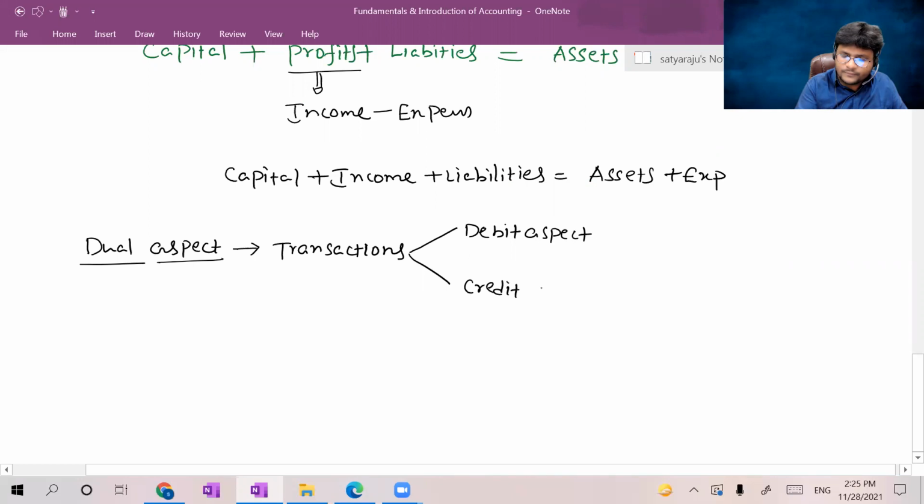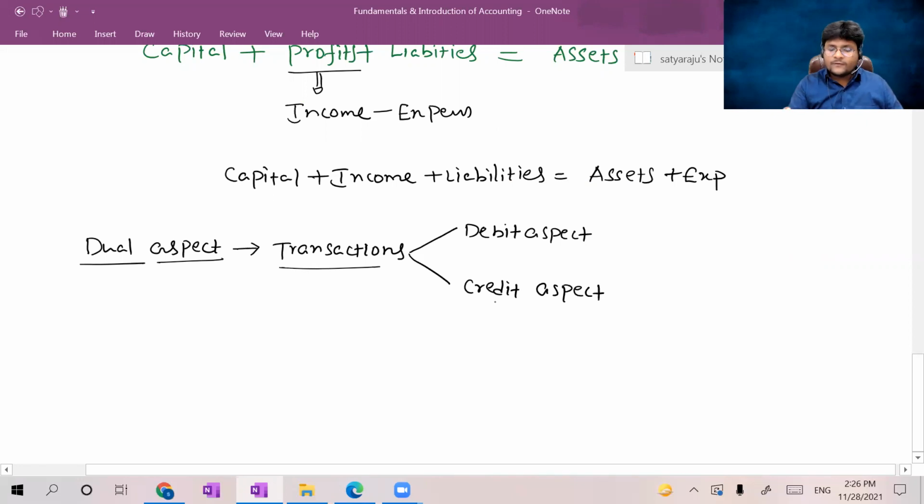That means every transaction will be split into a debit aspect as well as a credit aspect.